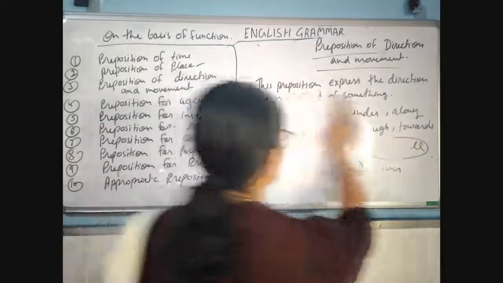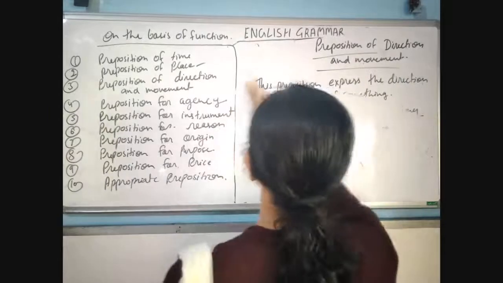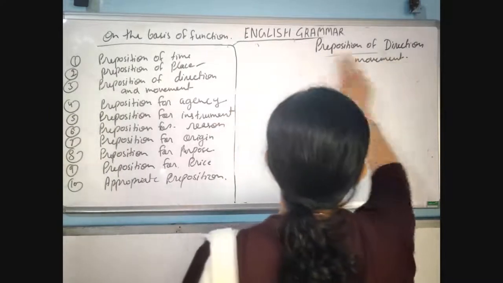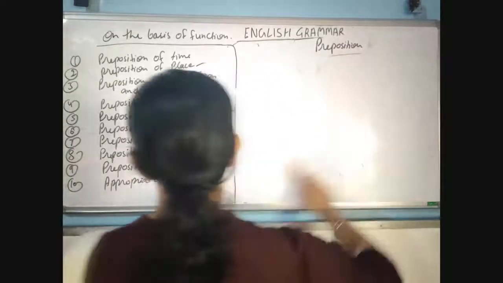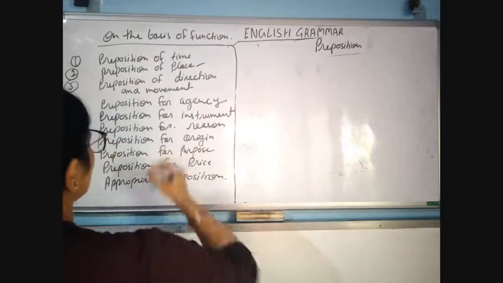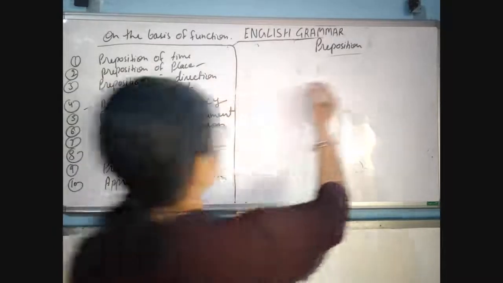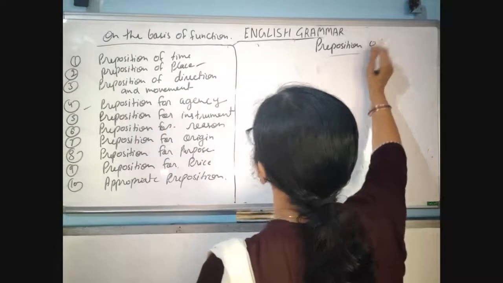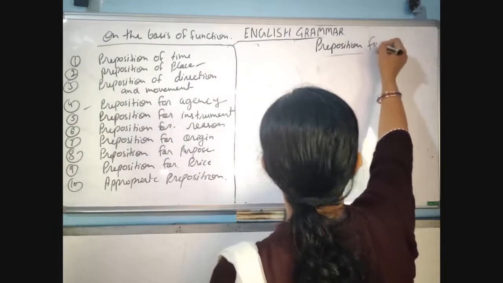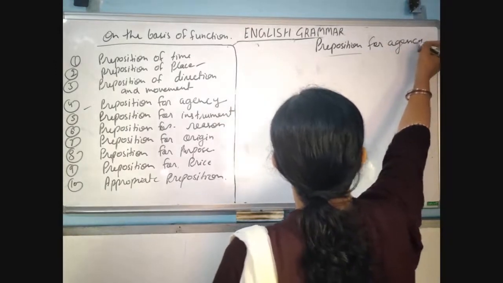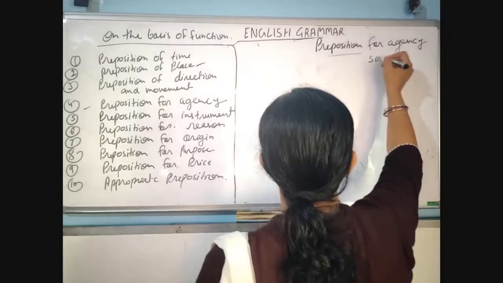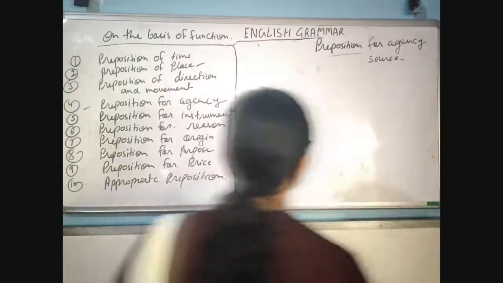And next we will know the preposition of agency. The preposition for agency and source.